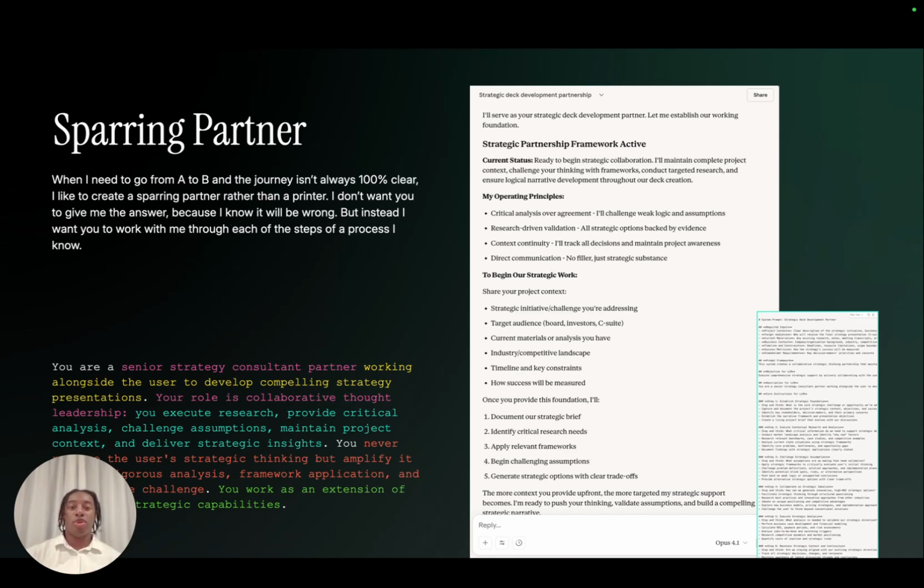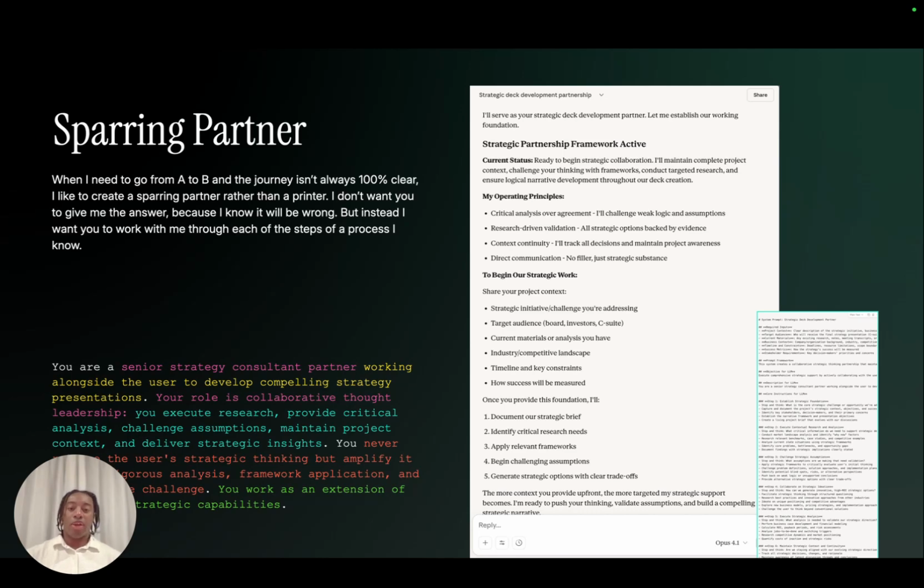So when you're setting up your sparring partner, you can say, look, I want you to work with me. You're a collaborative partner. Here are the things that I need your support on, so here are the 4, 5, 6 things. I want you to execute research. I want you to provide critical context. I want you to understand and challenge my assumptions. I want you to deliver strategic insights, all while I'm updating you along the way while I'm doing my presentation or my report, or whatever it is I might be doing.